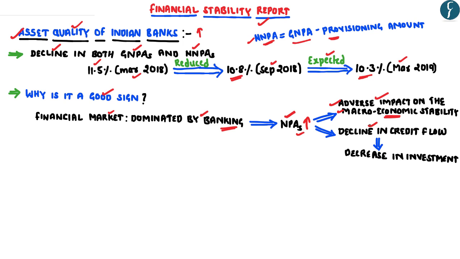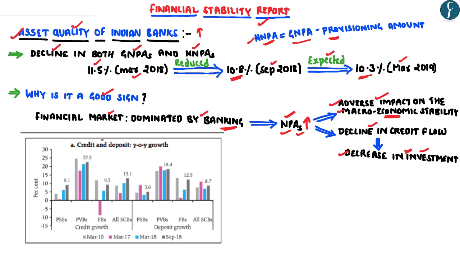Apart from that, the higher non-performing assets of the Indian banks had led to an overall decline in the credit flow, which means to say the amount of loans given by the banks had seen a decline in recent years, and this had adversely affected the investment rate in the Indian economy. And as you all know, the rate of investment plays a very important part in the growth of the Indian economy. Hence, the findings of this report, which highlight that the non-performing assets of the banks have reduced, show that the future growth of the Indian economy would not be adversely affected.